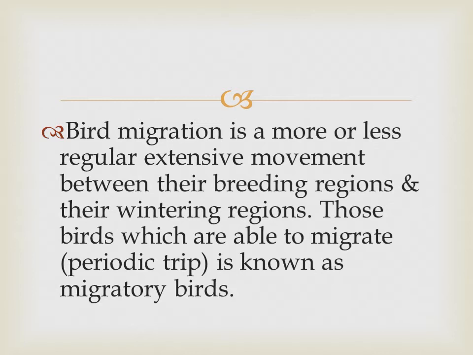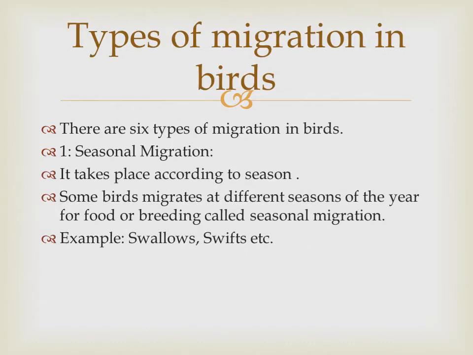Birds' migration is a more or less regular, extensive movement between their breeding region and wintering region. Those birds which are able to make periodic trips are known as migratory birds. It means those birds in which migration is observed are known as migratory birds, and migration is simply the periodic trip of birds.